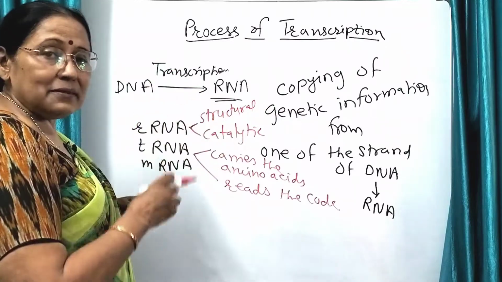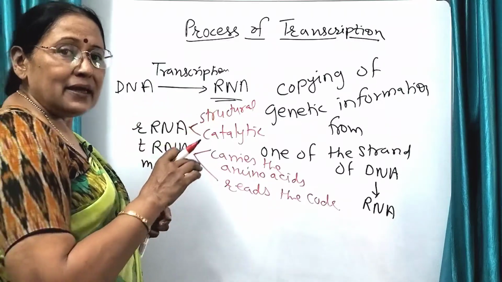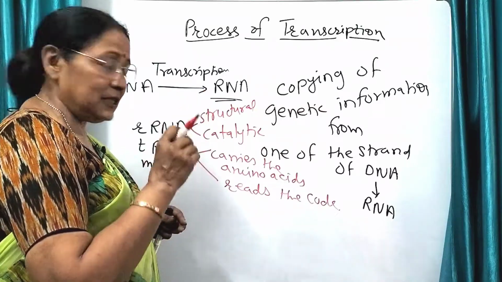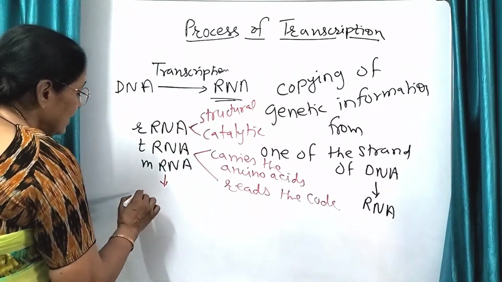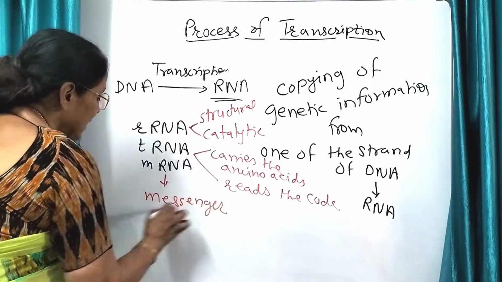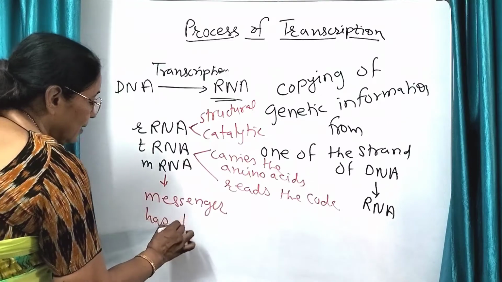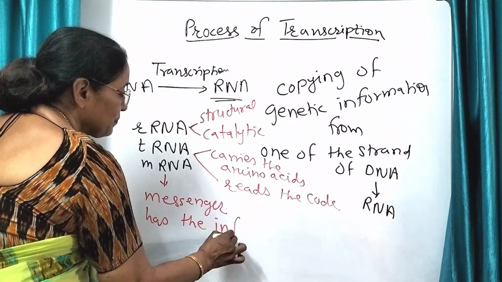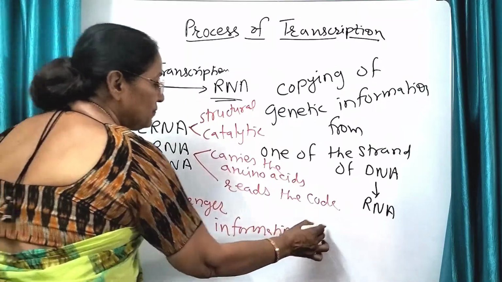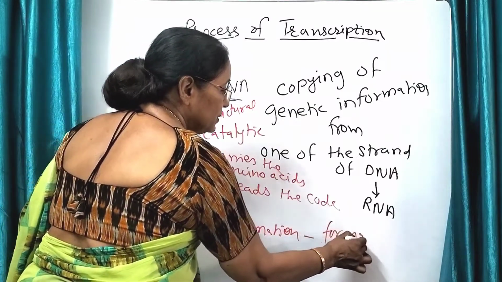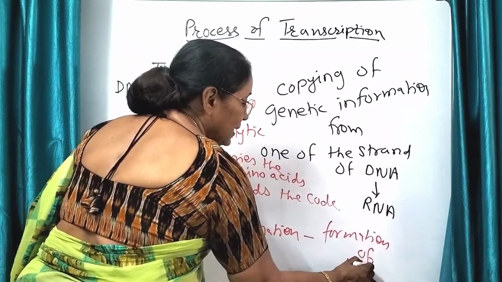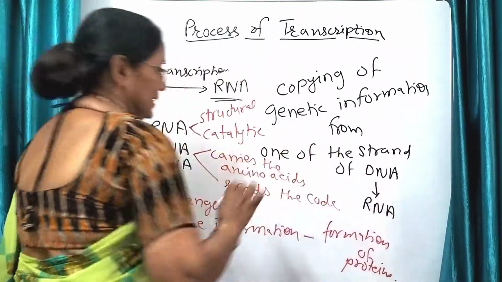It has copied the message from the DNA that what will be the sequence of amino acids in the protein. So mRNA is the messenger which has the information for the formation of proteins. All these three are required for translation.